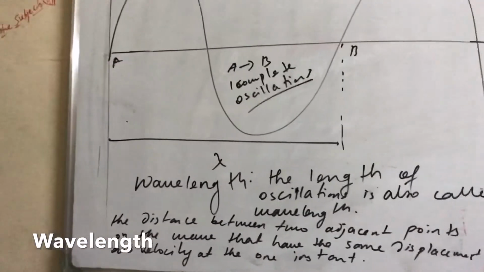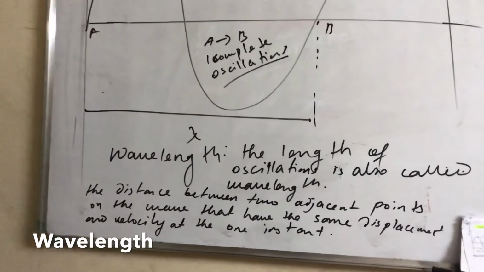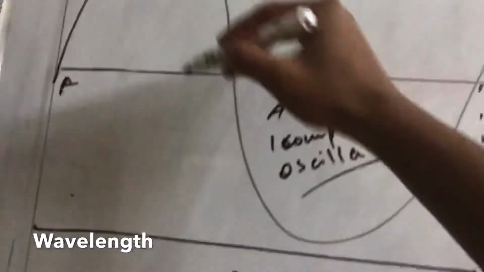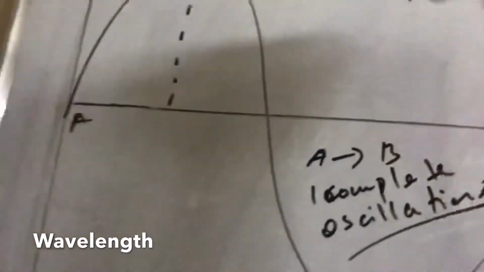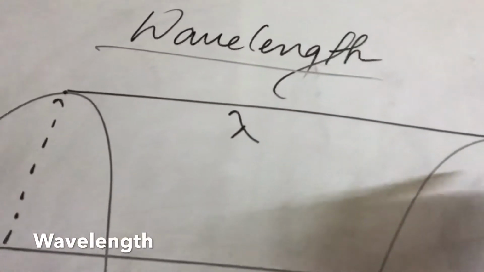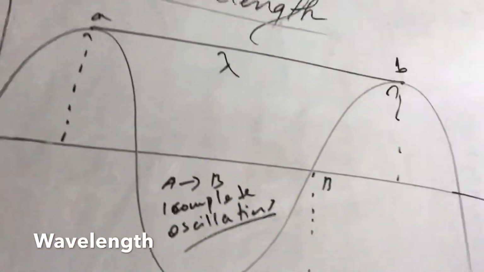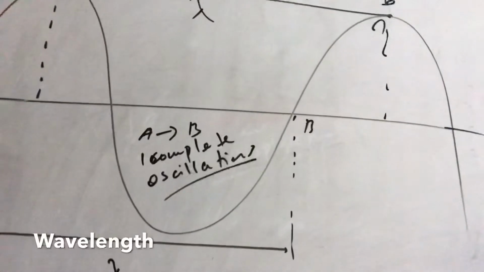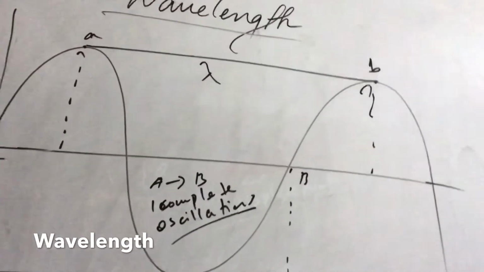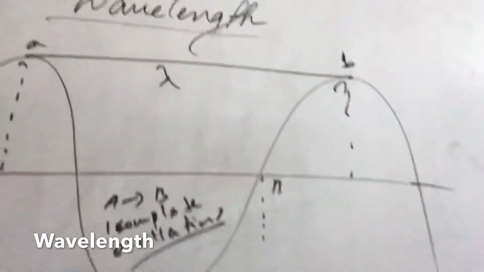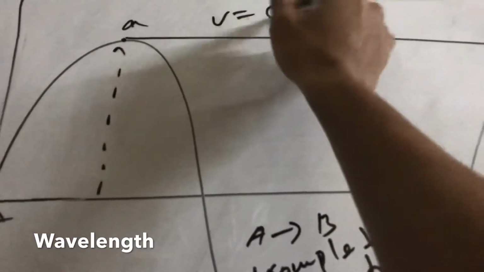So what do you say about the velocity? In a wave, if there is the same maximum displacement at two adjacent points, suppose A and B, and the maximum displacements of A and B are equal, then the velocity is said to be zero.